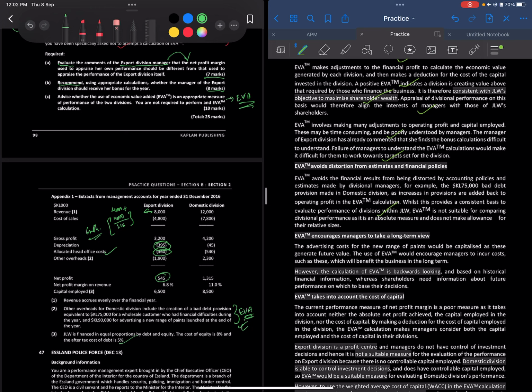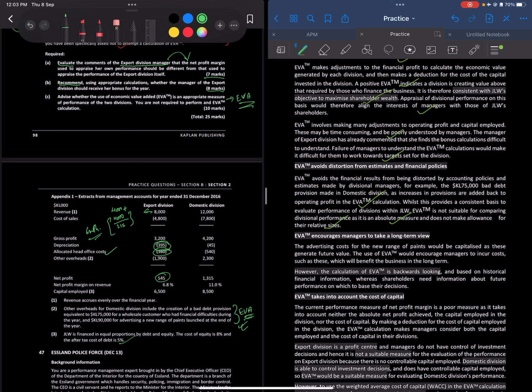So in terms of the domestic division, they have a bad debt which will be added back in the profit while calculating EVA. Whilst this provides a consistent basis to evaluate performance of divisions within GLW, it's not comparable. Why is that? Because it is measured based on absolute values, which does not make any allowance for the relative sizes.